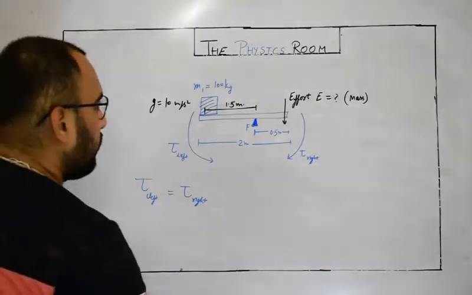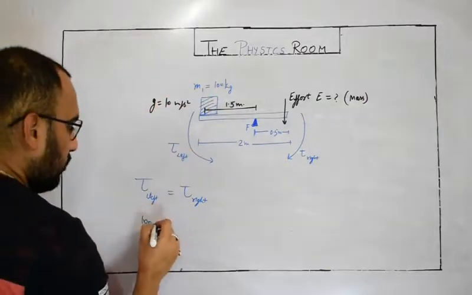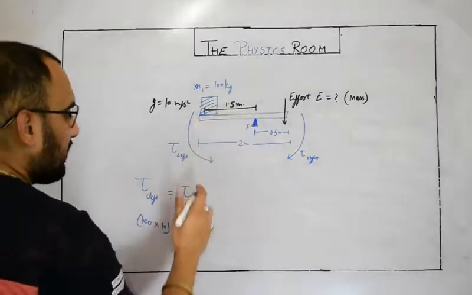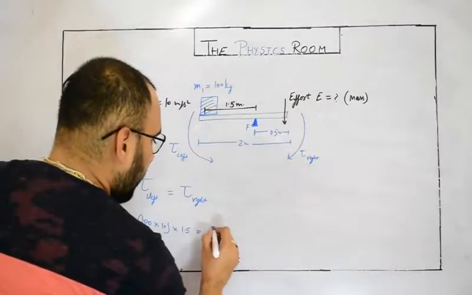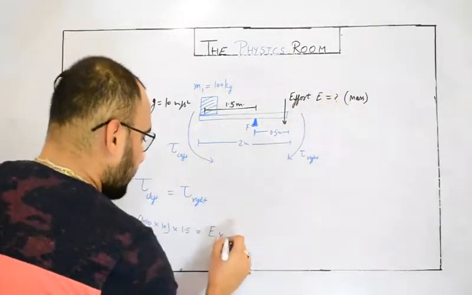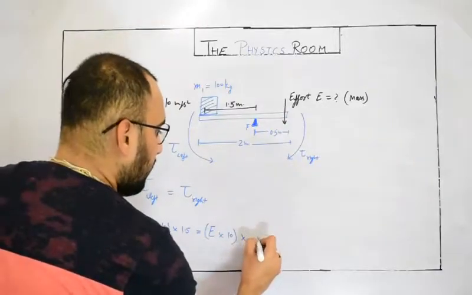So let's put the values. For 100 kg, the force would be M into g, so 100 into 10, force into perpendicular distance, that is 1.5, equals the effort E that we need to find, into g also, 10, into perpendicular distance, that is 0.5.